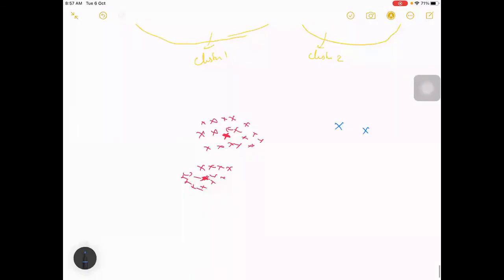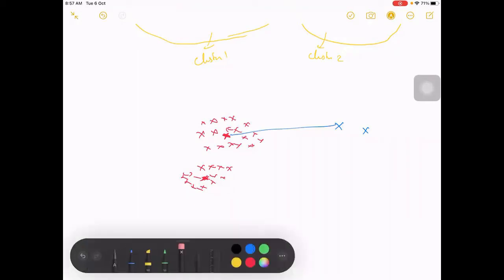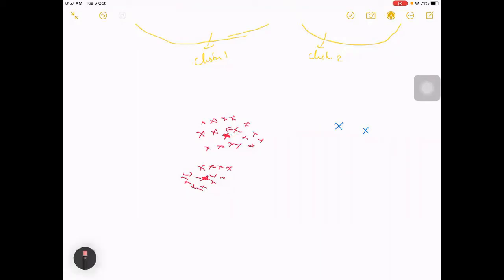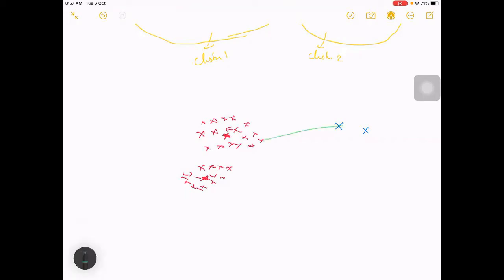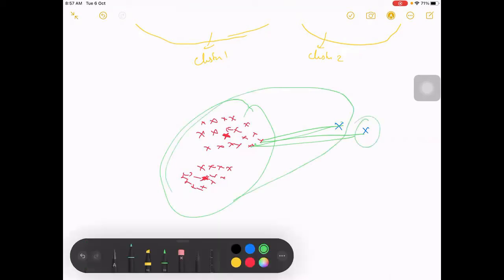So if you see the distance between this data point and this center, and this one and that one, and you assign clusters, mostly all of these will come into cluster 1, and there is nothing in cluster 2. So this may also happen.